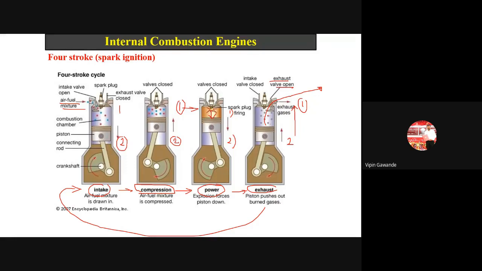There is an intake of mixture, compression of the mixture, ignition of the mixture, and removal of the gases. Okay, so here these gases are applying force on the piston. Because of that, there is a revolution of the crank, and this crank is connected with our wheel. That's why our wheel rotates.